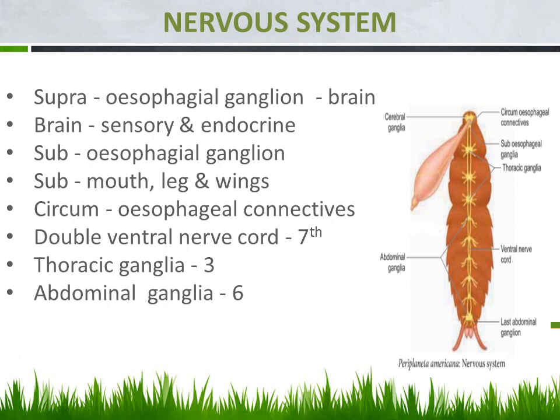The first one is the supraesophageal ganglion, right? The same part is located in the earthworm also; there we said it is a pharyngeal ganglion. What do you mean? This ganglion is present above the esophagus. What do you mean by esophagus? The esophagus is a part of the digestive system. So look at this picture which is displayed there.